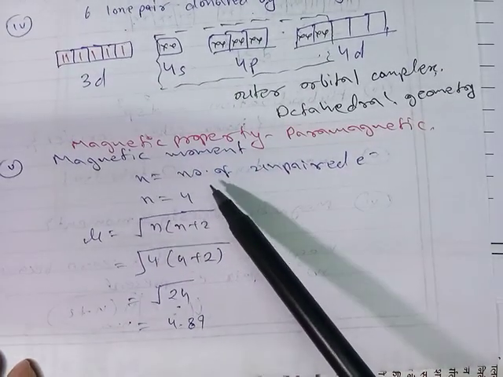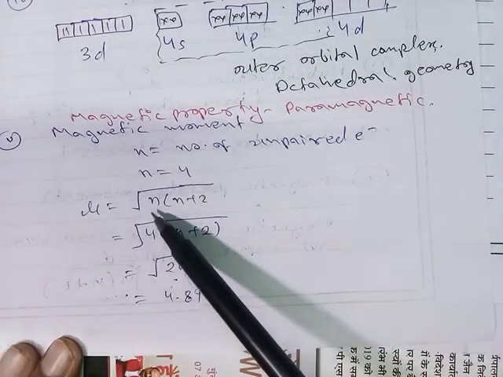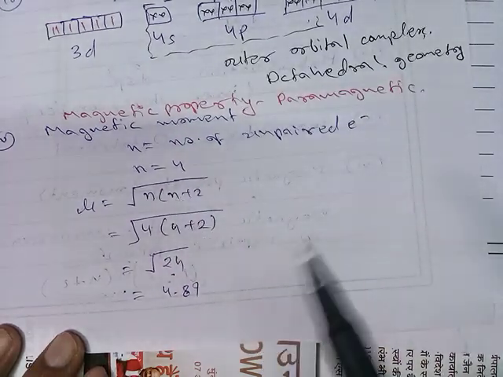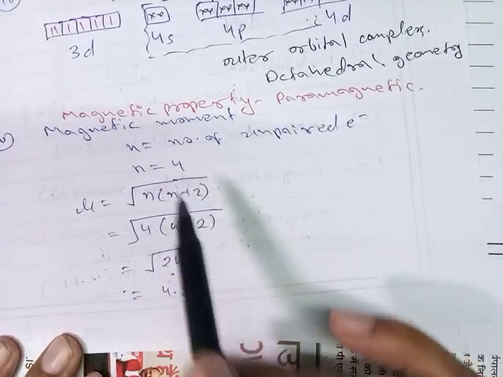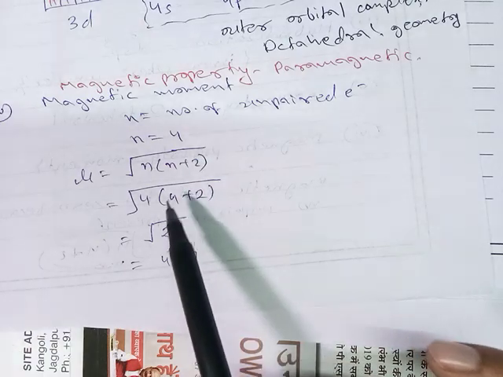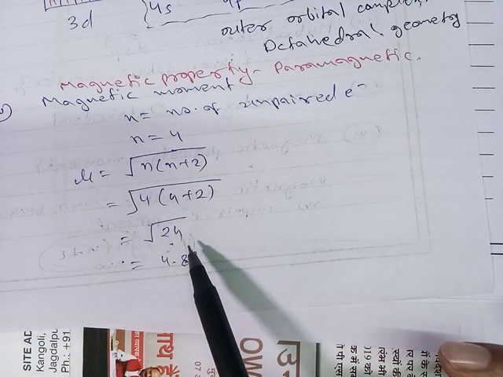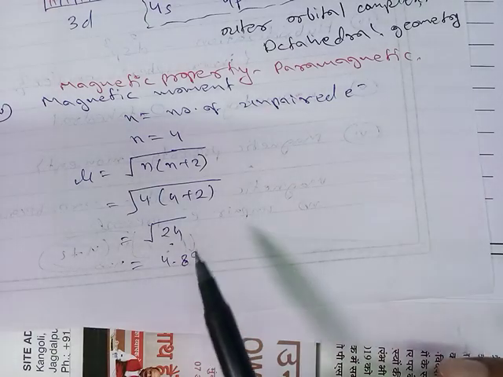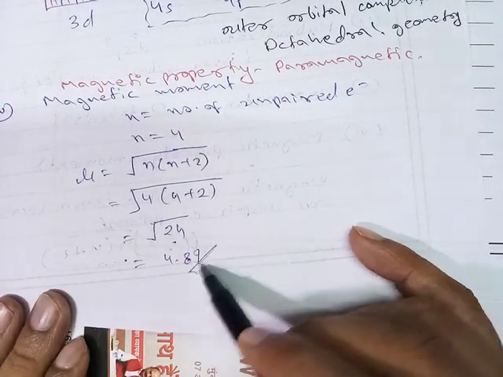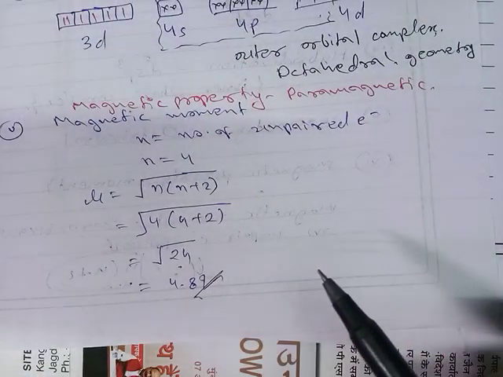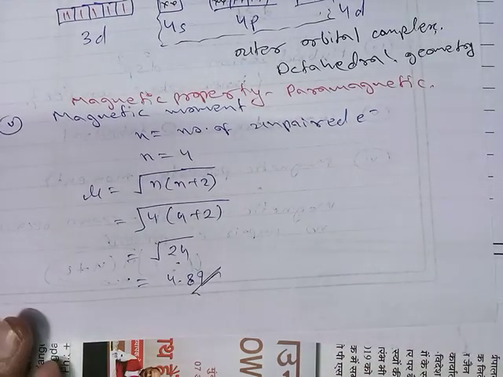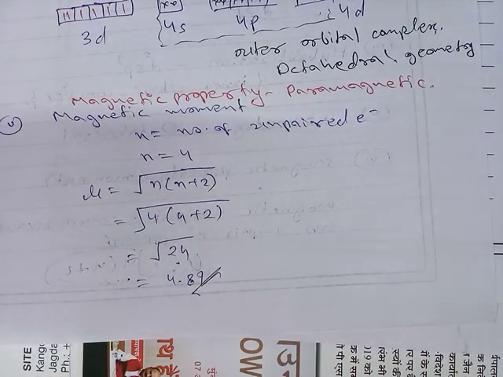So mu is equal to root of n into n plus 2. After putting n equal to 4, the value will be root 24, which is 4.89. So this is the magnetic moment of hexafluorocobaltate.